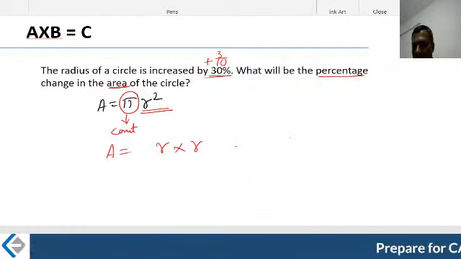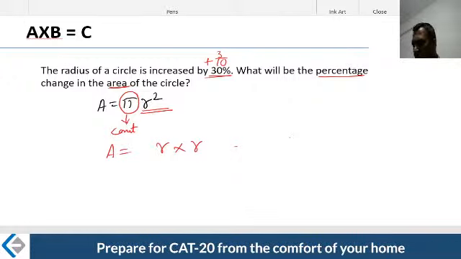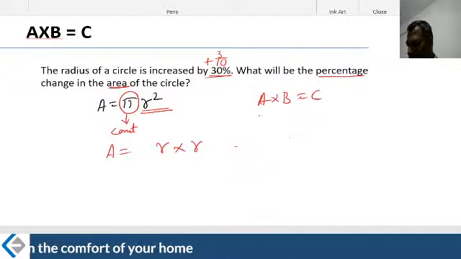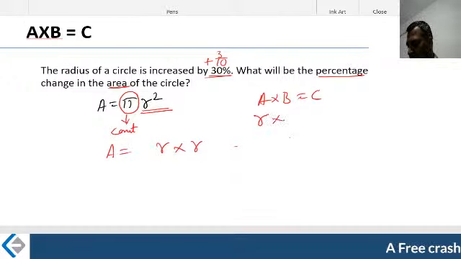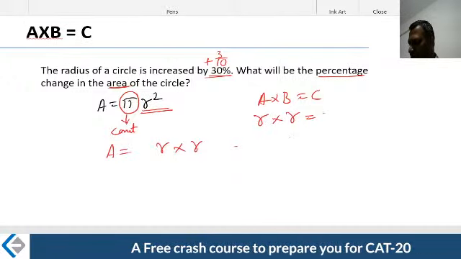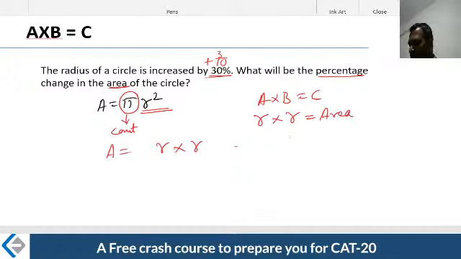R square is nothing but r into r. Earlier, you used to have two different numbers, a into b is equal to c. Now this time, you are saying that a is r and b is also r, which is nothing but the area. I'm calling this the area. That's what you are trying to tell me.